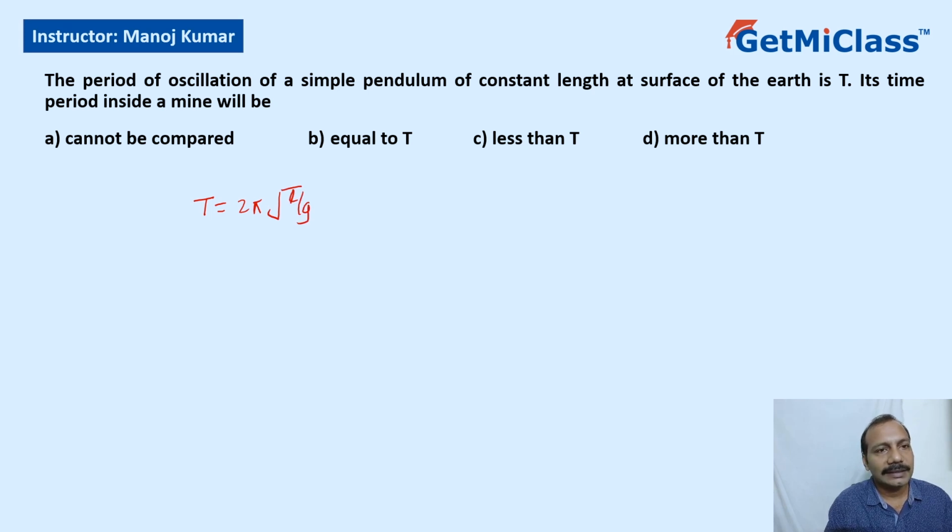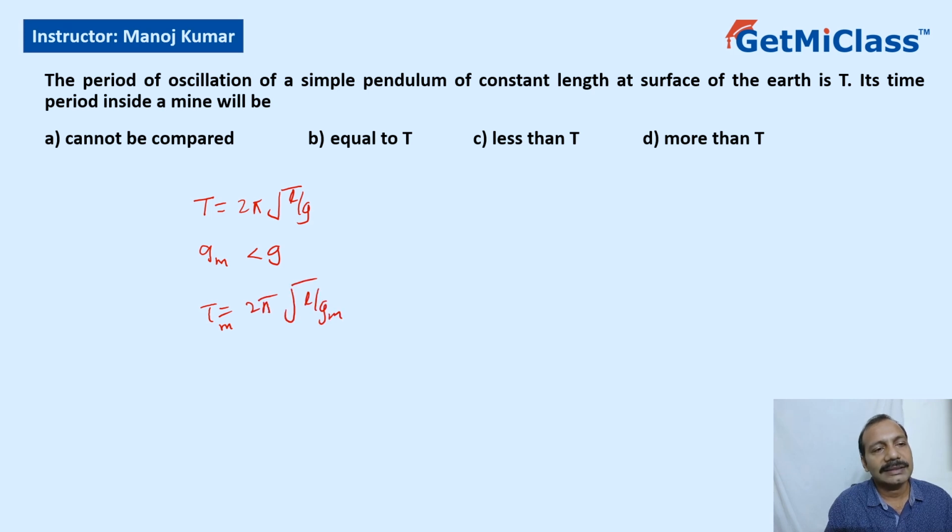Now we know that acceleration due to gravity is greatest on the surface and it decreases as we go away from it or into the surface. So here in a mine, we are going towards the center, so acceleration due to gravity is decreasing. I'll say g_m is the acceleration due to gravity inside the mine. So I know g_m is less than g. So T_m, the time period inside a mine, would be equal to 2 pi root L by g_m.